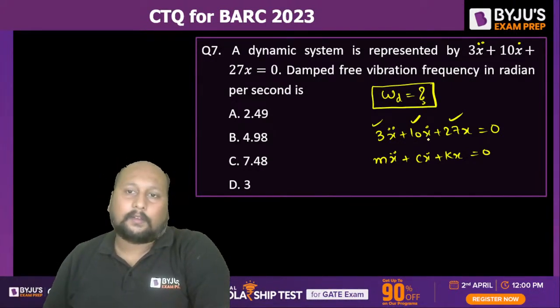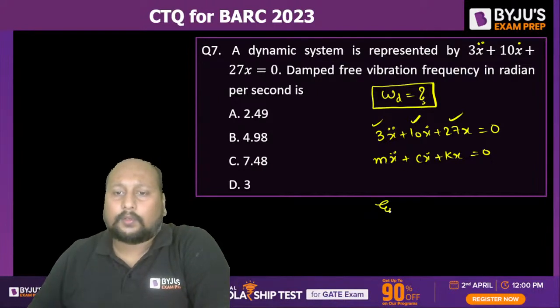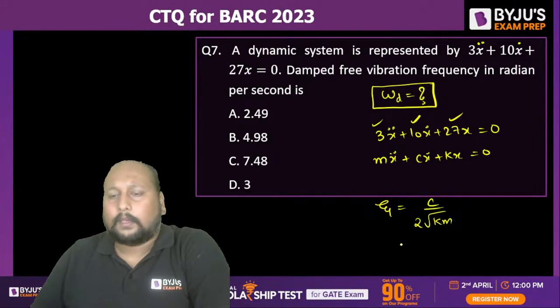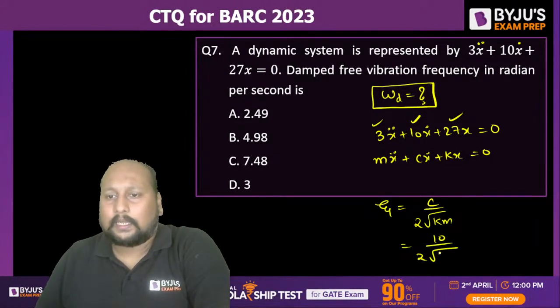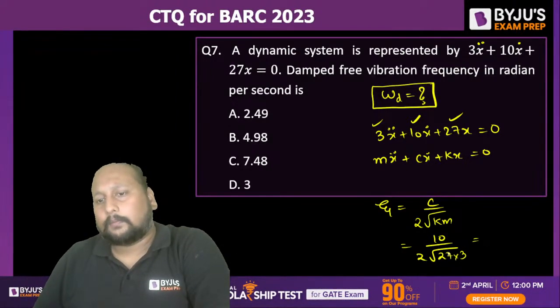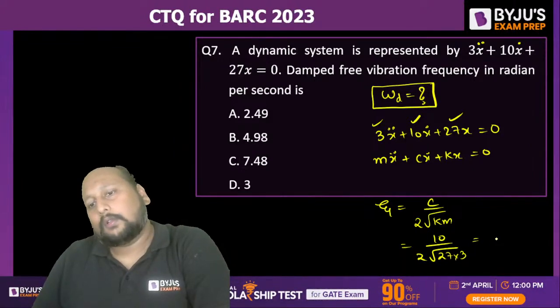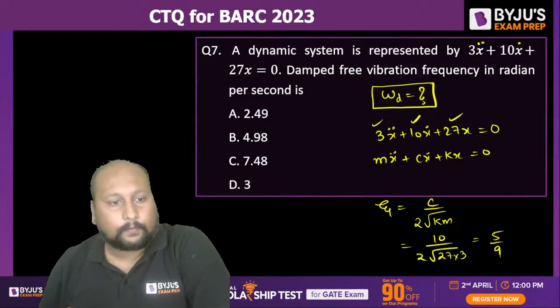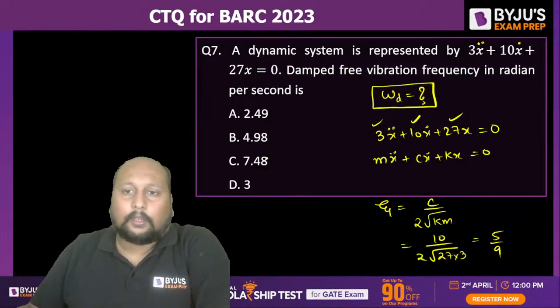Apply and get the value of this. So zeta is equal to c by 2 root of k into m. C is 10, k is 27 into 3. So this will be 9 into 3, this will be root of 81, that is 9. So this will be 10 by 18, that is 5 by 9. 5 by 9 will be the zeta value. Perfect, Saurabh.